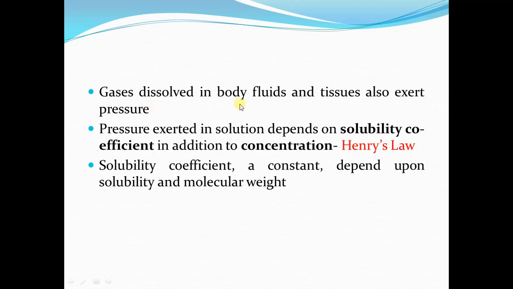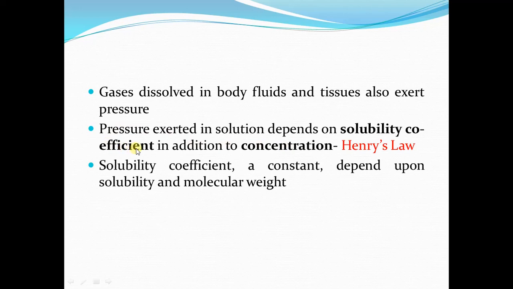Now gases are dissolved in the body fluids and the body tissues as well. So when we inhale oxygen, it diffuses across the respiratory membrane and goes into the blood. And then it also diffuses through the interstitial tissue to reach the cells of the body. So gases, when dissolved in the body fluids and in the tissues, also exert pressure. Now pressure exerted in the solution, or we can say in the body fluids, not only depends upon the concentration of the gas, but also depends upon the solubility coefficient.